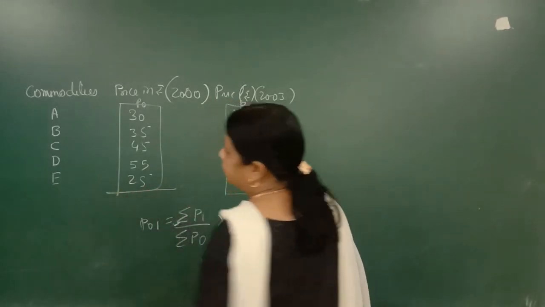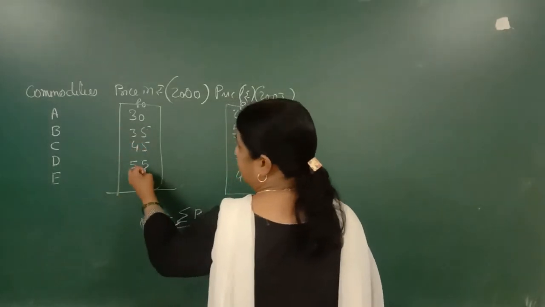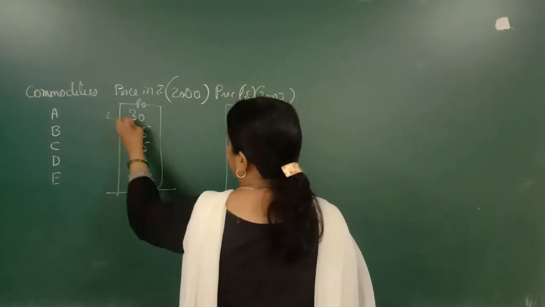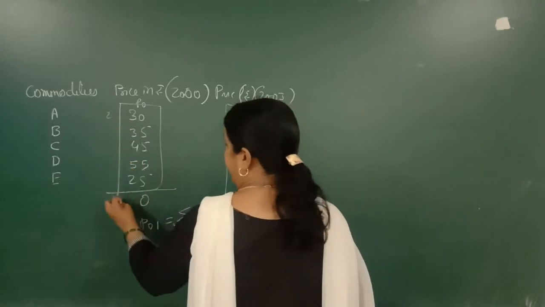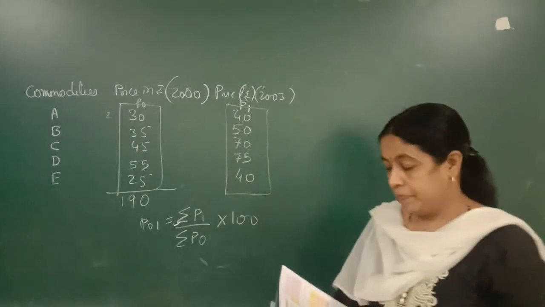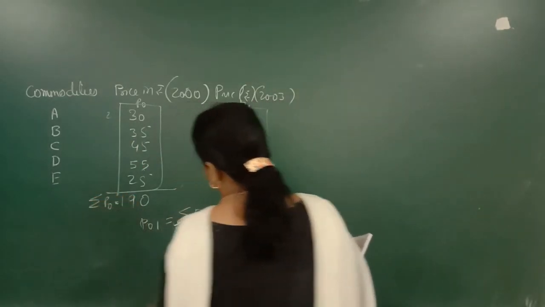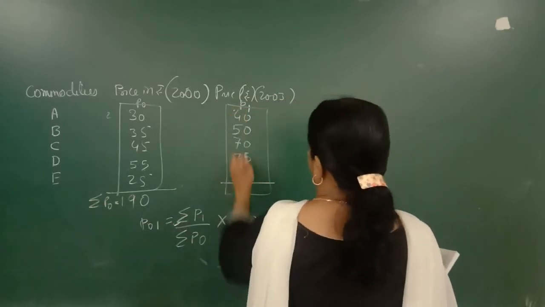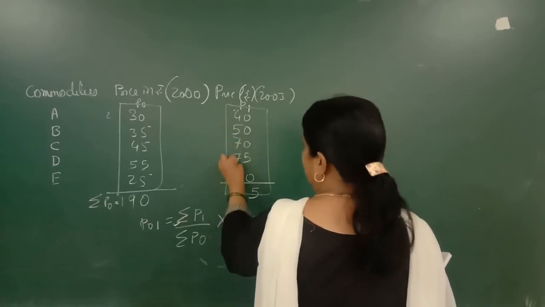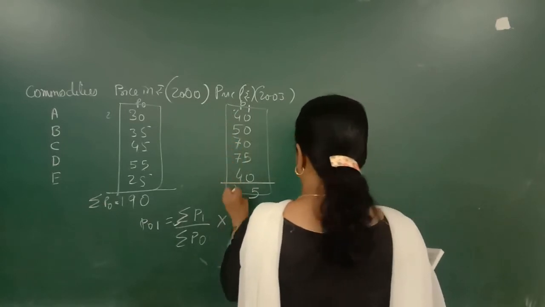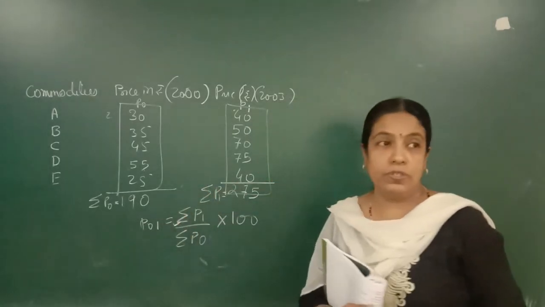Now first we will find the total of this. 5 plus 5, 10 plus 5, 15 plus 5, 20. 3 plus 2, 5 plus 3, 8 plus 4, 12 plus 5, 17 plus 2, that is 190. So summation P0 we have as 190. This: 5 plus 4, 9 plus 7, 16. 16 plus 7, 23 plus 4, 27. So summation P1 we have as 275.